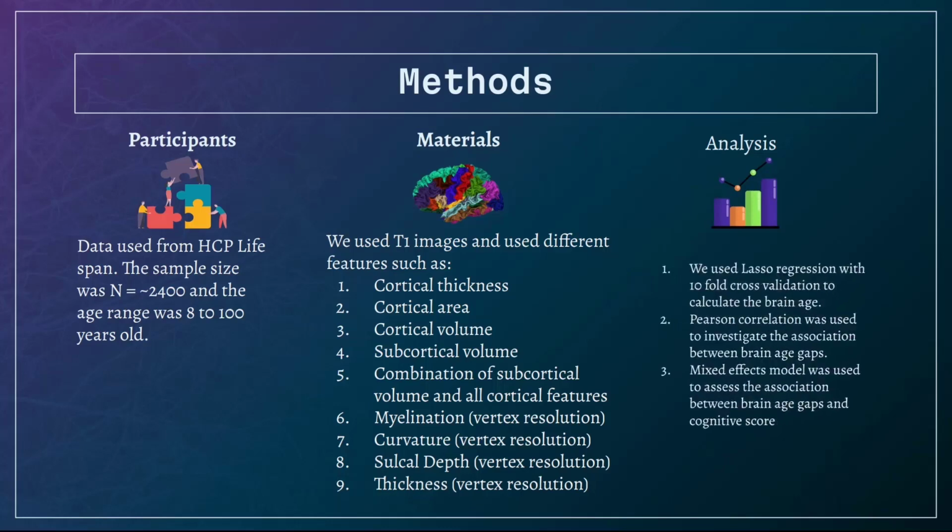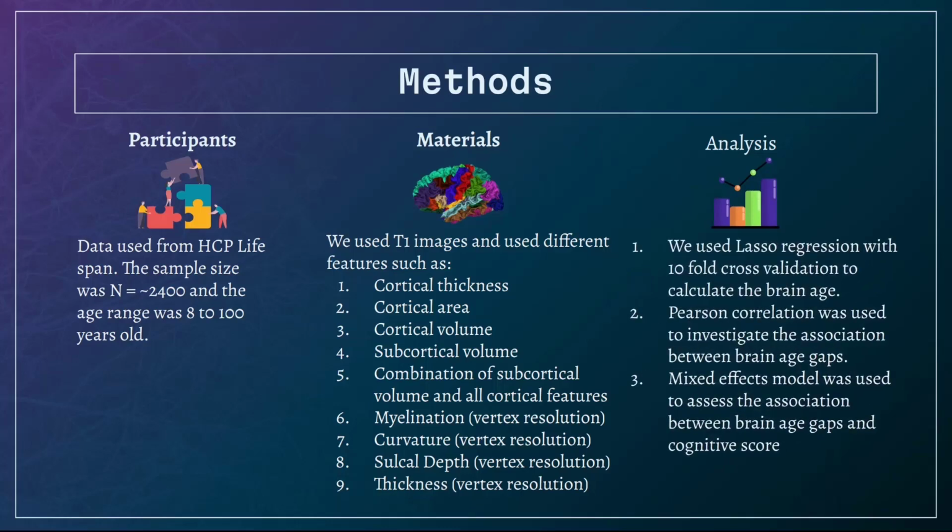For the analysis, we used LASSO regression with tenfold cross-validation to calculate brain age, and Pearson correlation was used to investigate the association between brain age gaps. A mixed effect model was used to assess the association between brain age gaps and different cognitive scores.